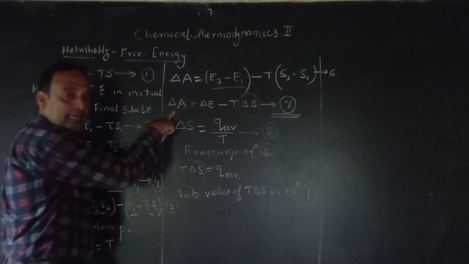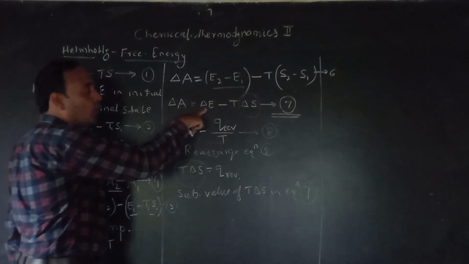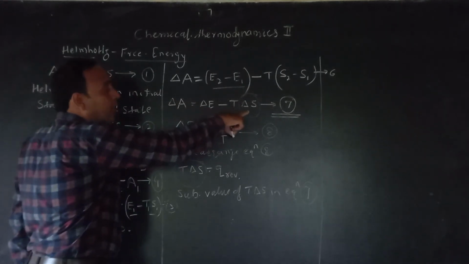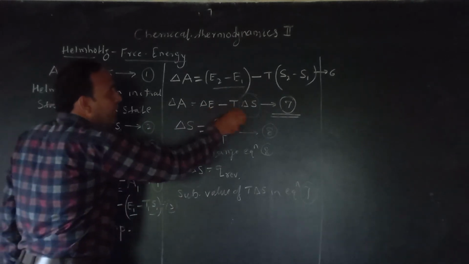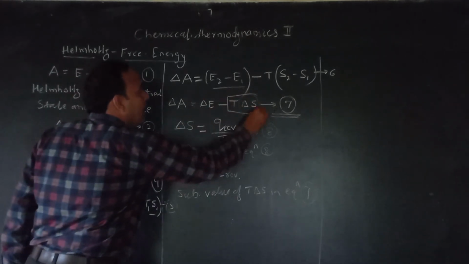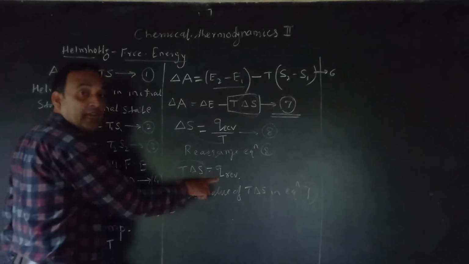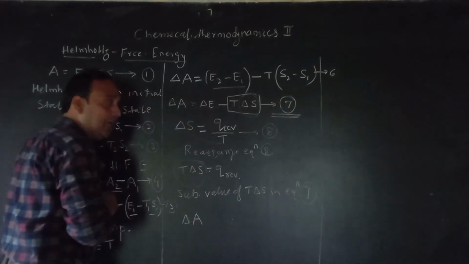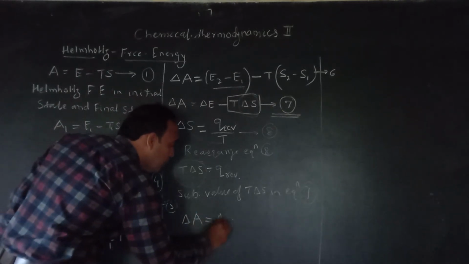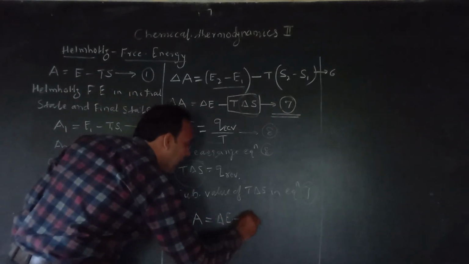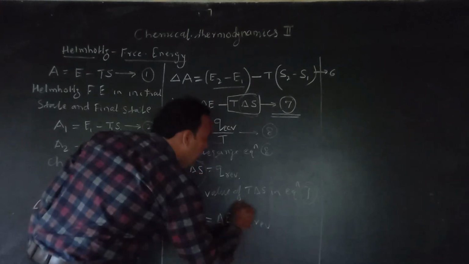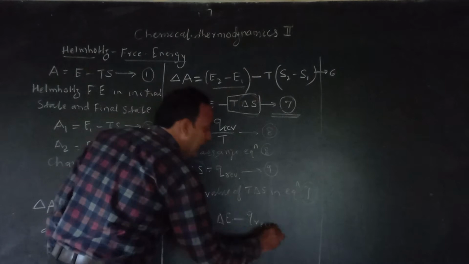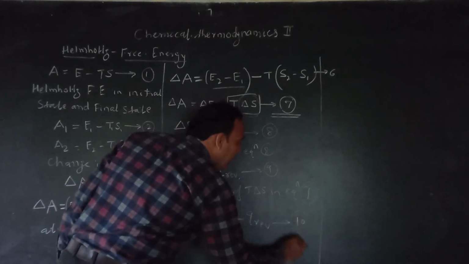Delta A, change in Helmholtz free energy, is equal to change in internal energy minus temperature into change in entropy. Instead of T delta S, write here Q reversible. So this change in Helmholtz free energy delta A is equal to delta E minus Q reversible. This is my equation number 9, and this becomes my equation number 10.